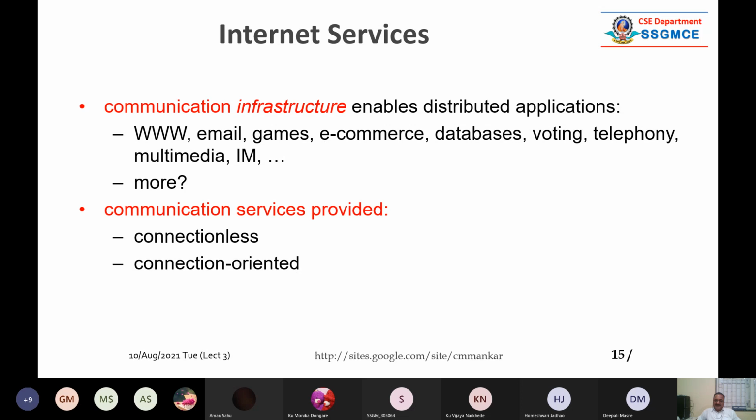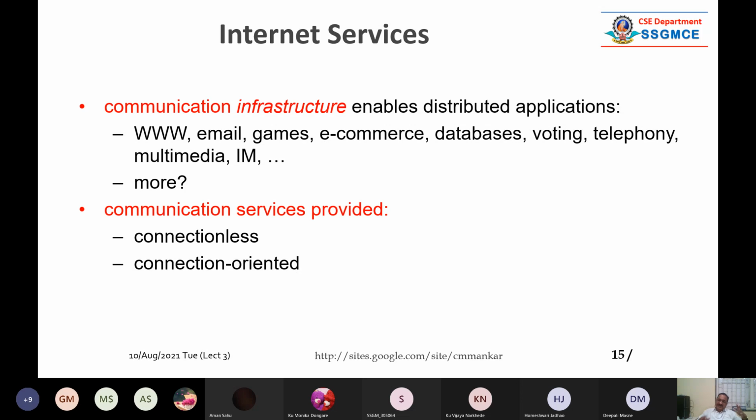And there are people, you might have played these multi-user games. Gaming is there. E-commerce, you know that Amazon and Flipkart and all that. Databases are there like PNR inquiry, railway, या फिर airplane या bus inquiry. So you require voting is there.